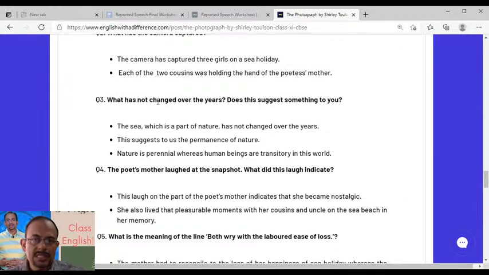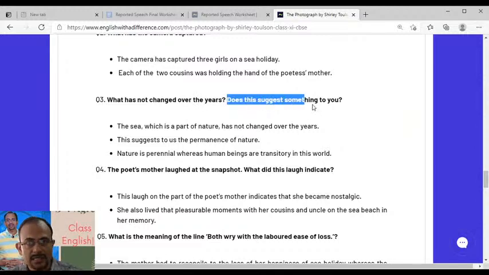What has not changed over the years? Does this suggest something to you? Okay. Yes, the concept I've already discussed with you in the previous question also. The same concept is carried forward here.